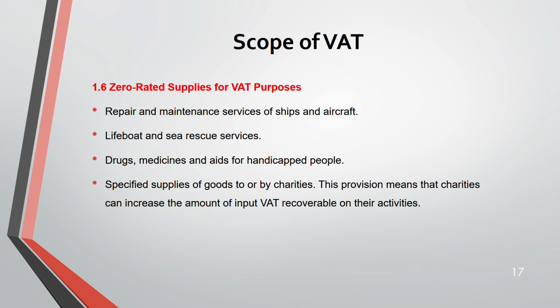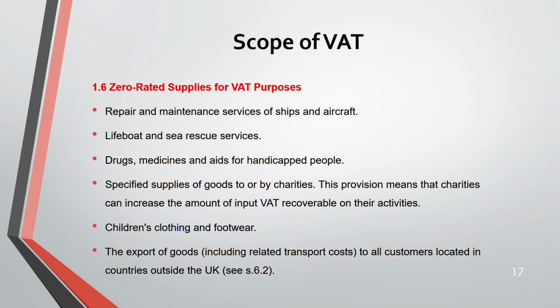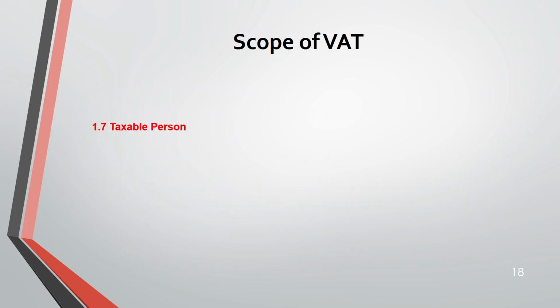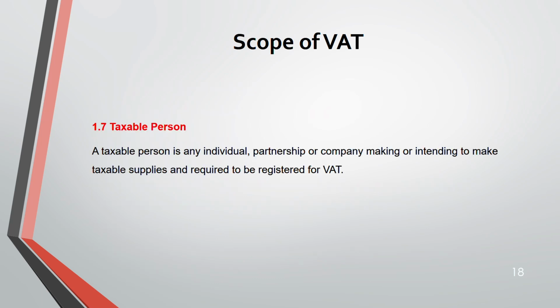Okay. Next, children's clothing and footwear, export of goods outside UK. And when that export of goods happens, the related transport cost is also included in that. Then taxable person. A taxable person could be an individual, a partnership, or a company that is making taxable supplies and is required to be registered for VAT.